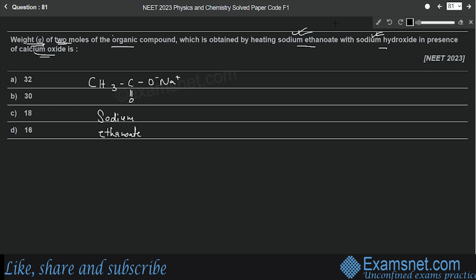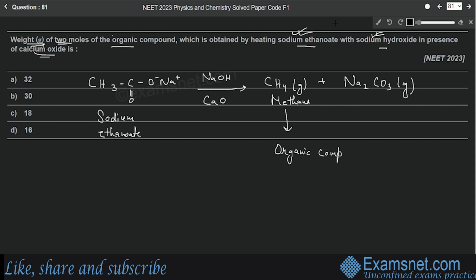Now it is heated with sodium hydroxide, that is NaOH, in the presence of calcium oxide, CaO. So what are the products obtained? The first product will be methane gas, and the other product is sodium carbonate, Na2CO3. Out of these two products, which one is the organic compound? Methane. Methane is the organic compound about which the question has been asked. So we have to find the weight of 2 moles of methane.